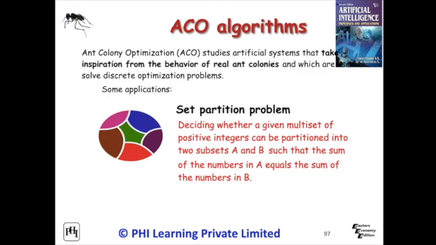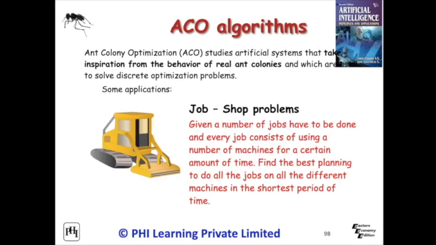Set partition problem is deciding whether a given multiset of positive integers can be partitioned into two subsets A and B, such that the sum of the numbers in A equals the sum of the numbers in B. Job shop problem: a number of jobs have to be done and every job consists of using a number of machines for a certain amount of time. Find the best planning to do all the jobs on all the different machines in the shortest period of time.